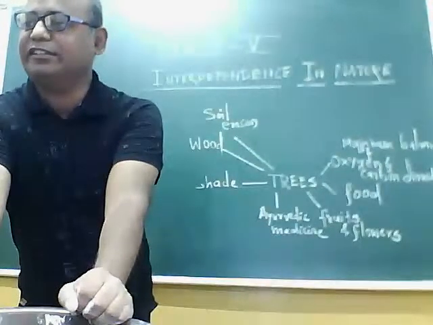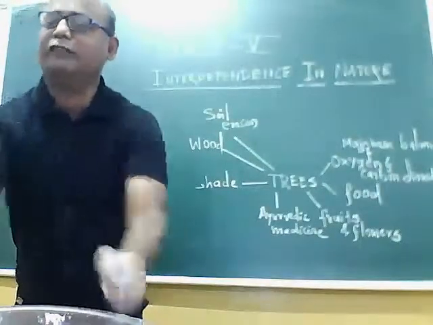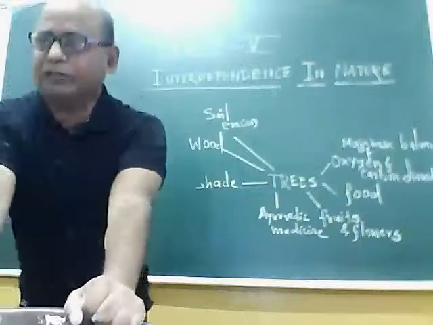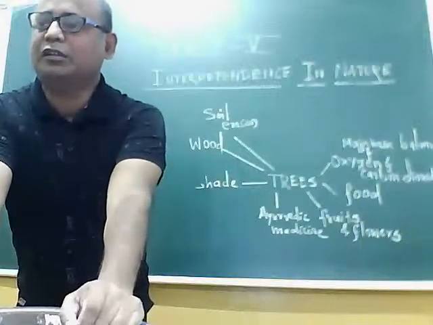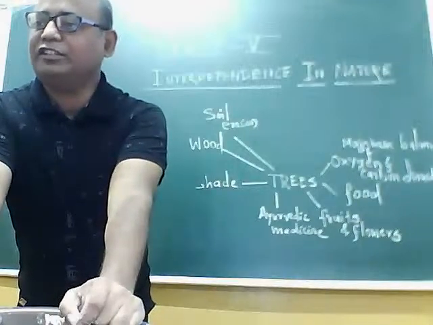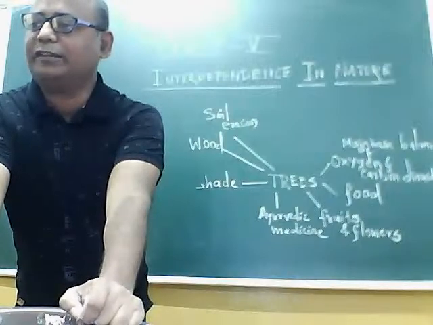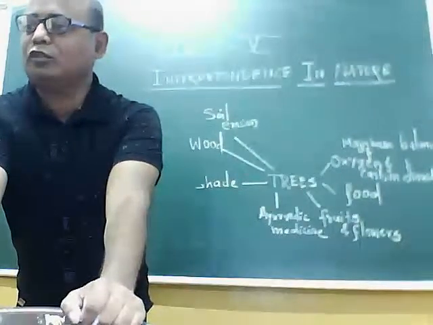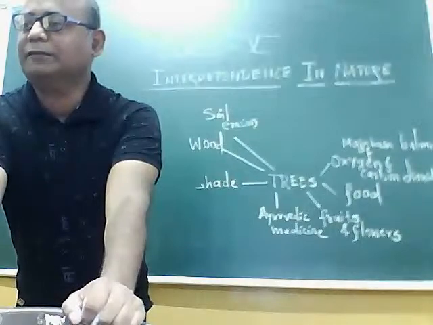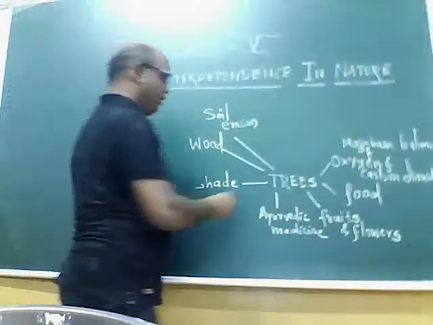Trees give us rain, isn't it? More and more rainfall. If you cut down the trees, what will happen? It will result in reduced rainfall. So trees are giving more and more rain. Yes, correct answer.